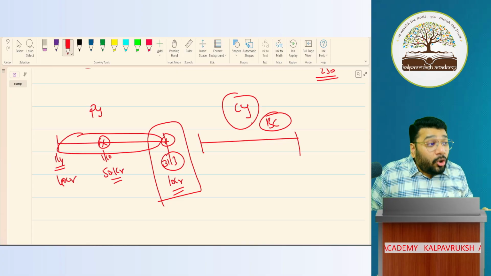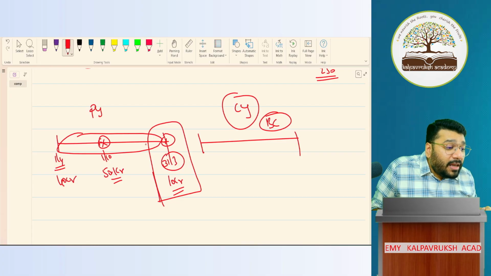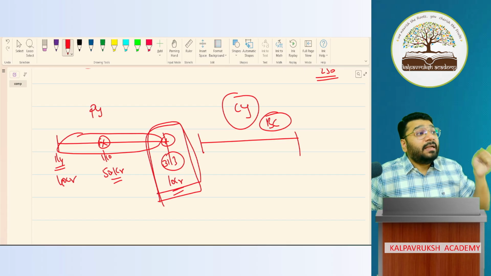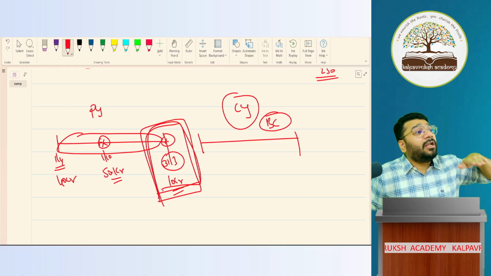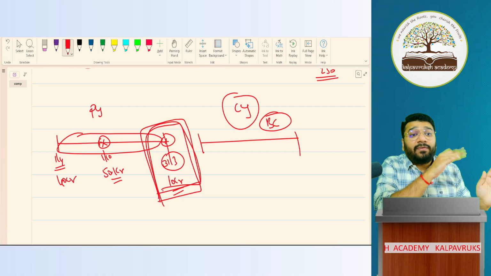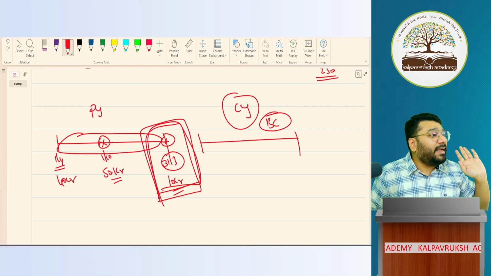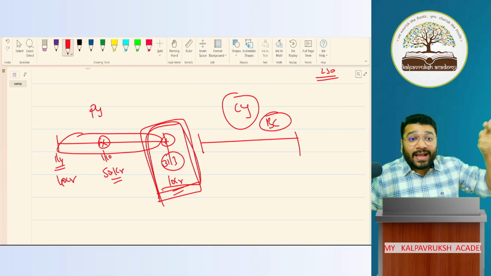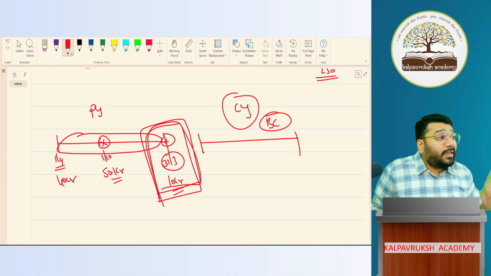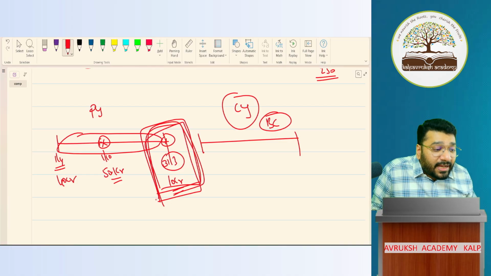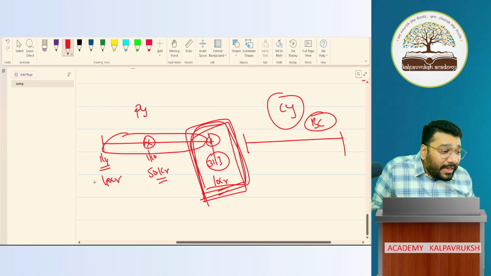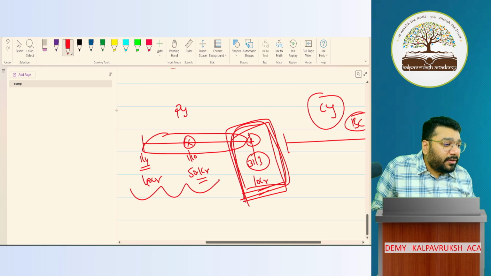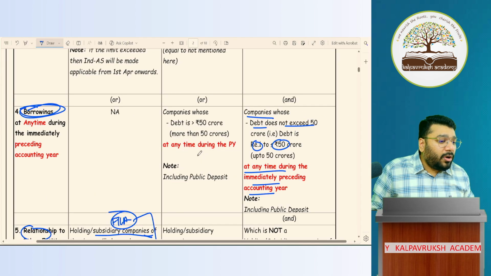However, turnover should be seen at the last day of the previous accounting year. I can't take turnover of any one particular day because turnover will change every day. So final turnover, when will I know? At the end of the accounting year. So for turnover, you will see the previous accounting year's last date. Whereas borrowing, what will you see? At any time during the financial year. Got it? Not got it?